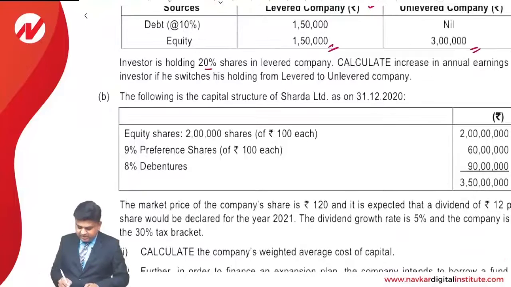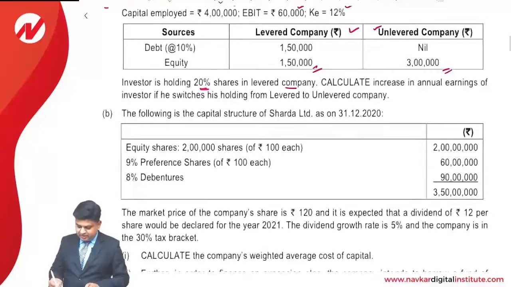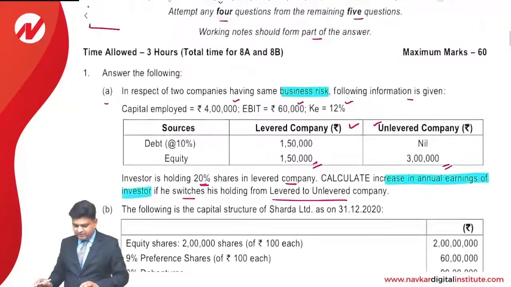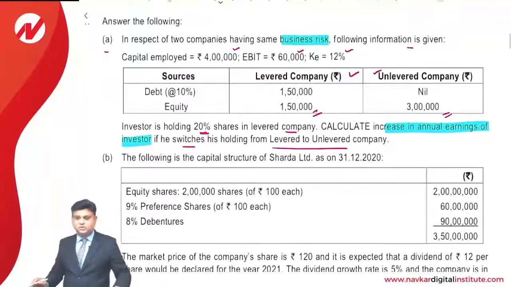Investors holding 20% shares of levered company. Calculate and highlight the increase in the annual earning of the investor if he switches over his holding from levered to unlevered. That is the question. So the question says that if an investor is entering into arbitrage transactions, we are required to apply the concept of arbitrage, and show what will be the increase in the income if the investor is switching over from levered to unlevered.